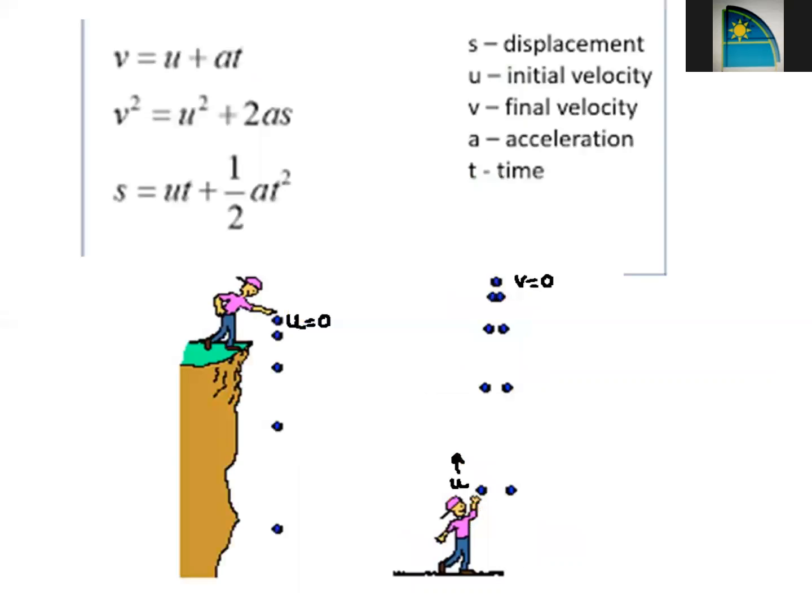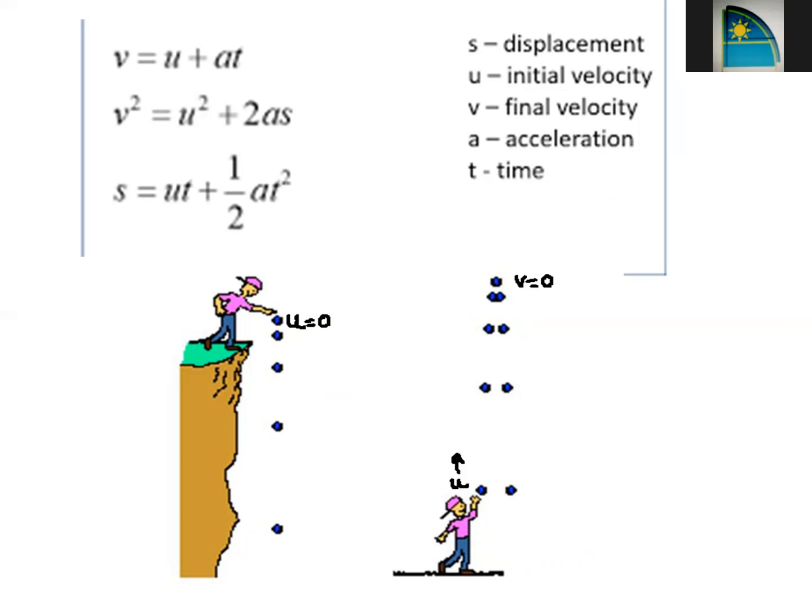Next concept, which is very, very important, particularly in this chapter, is that when you go to solve numerical problems, the first thing everybody should write is the equations of motion. Three equations of motion. Always write them on the left side, which are v equal to u plus at, v square minus u square equal to 2as, and s is equal to ut plus half at square.